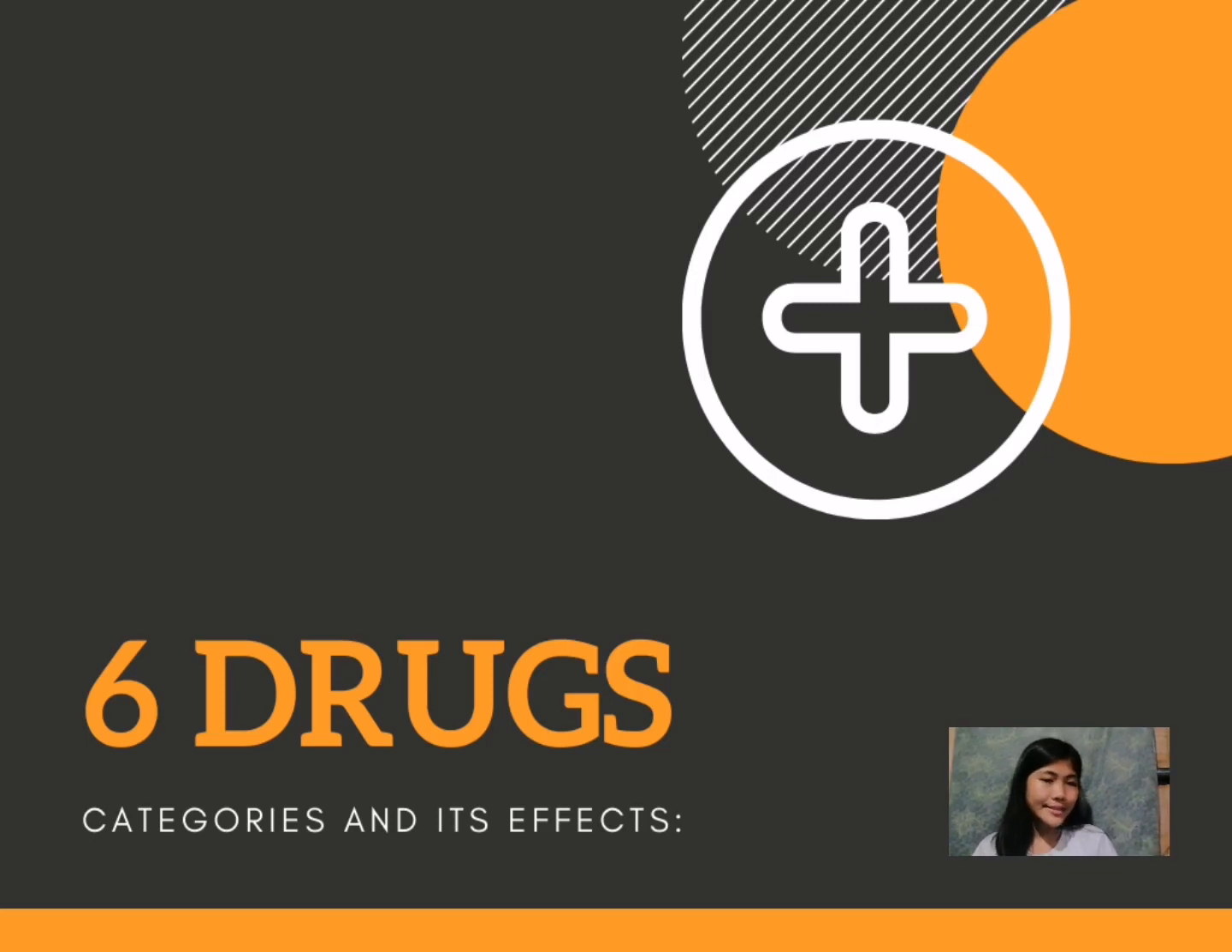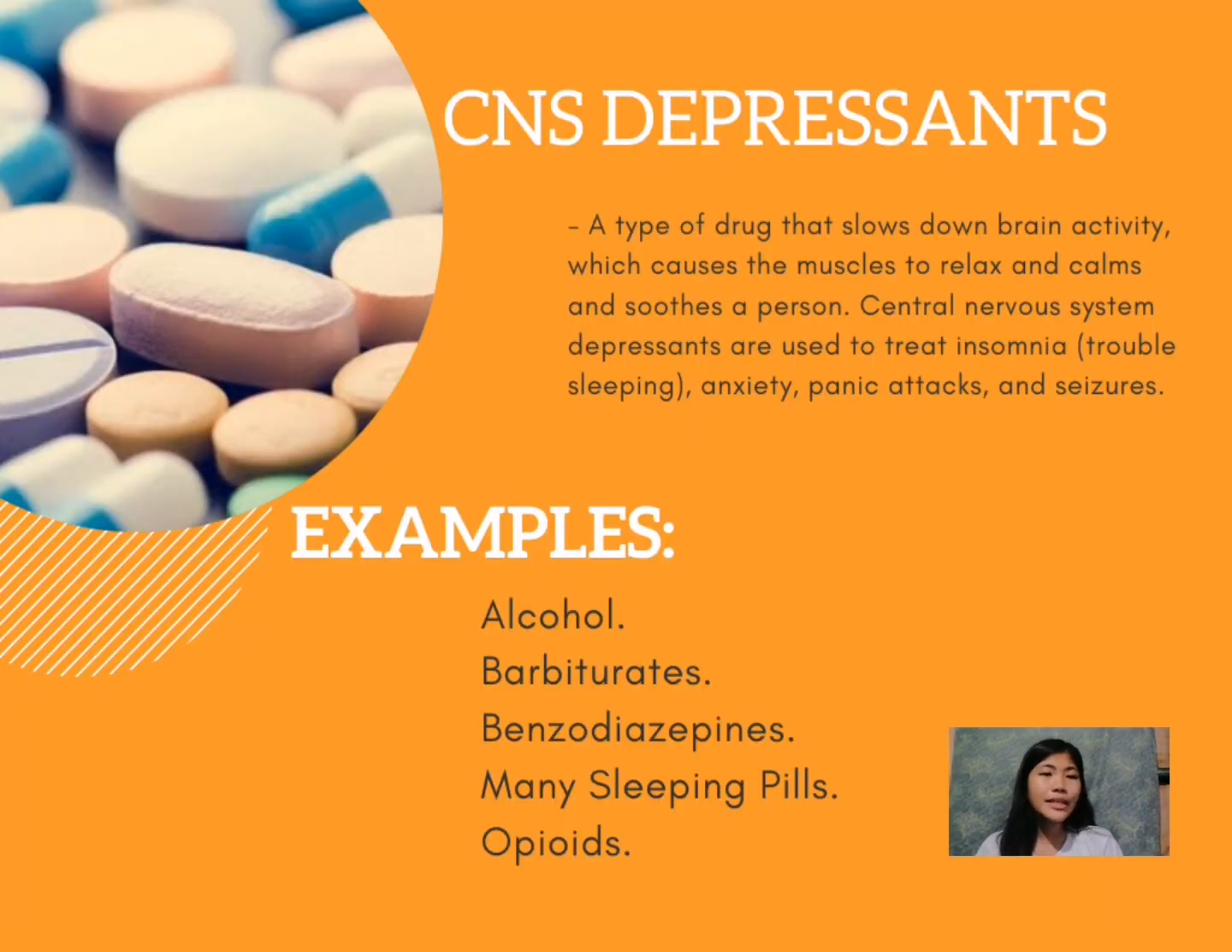So now we will discuss the six categories of drugs and their side effects. First, the central nervous system depressant. It is a type of drug that slows down brain activity, which causes the muscles to relax, and calms and soothes a person's central nervous system. It is also used to treat insomnia, or trouble sleeping, anxiety, panic attacks, and seizures.